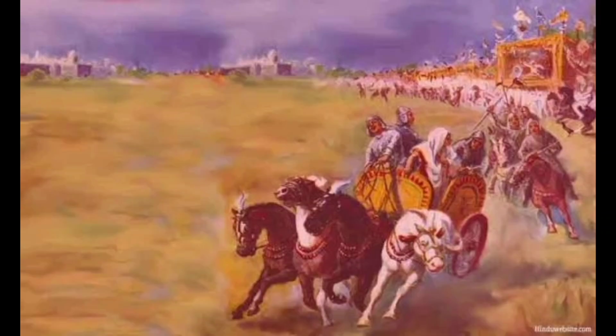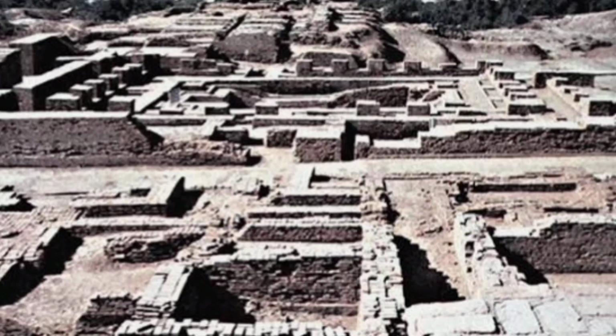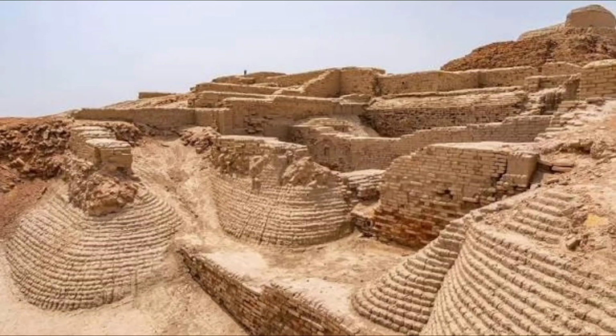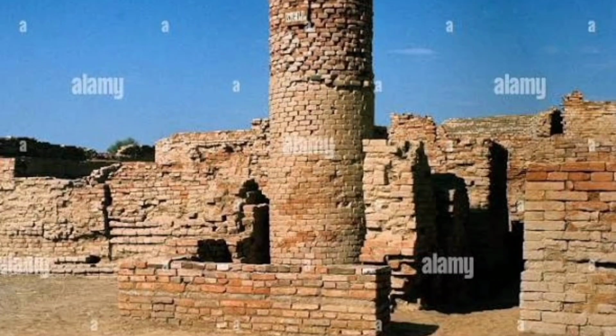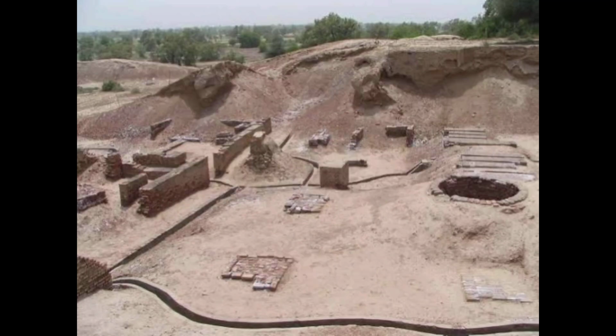He questions Mortimer Wheeler's theory and says that the skeletons discovered in Mohenjo-daro belong to different periods, and there is no evidence of large-scale warfare, burning, destruction layers, and armed weapons were not discovered. Hence, he rejected the invasion theory and says that the Harappan civilization was not collapsed suddenly. Different regions started to decline at different times.